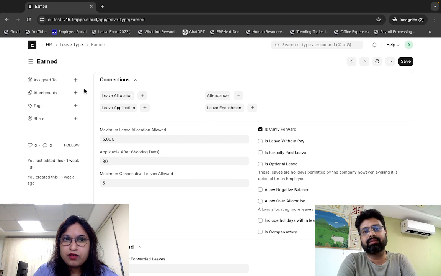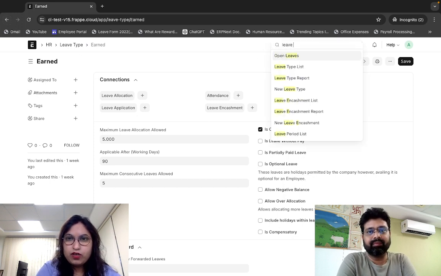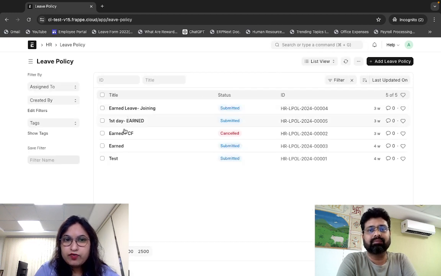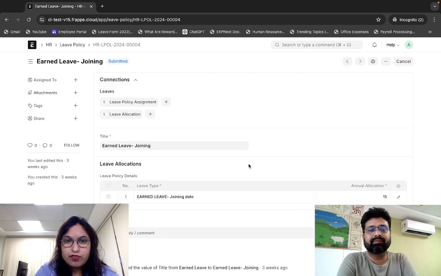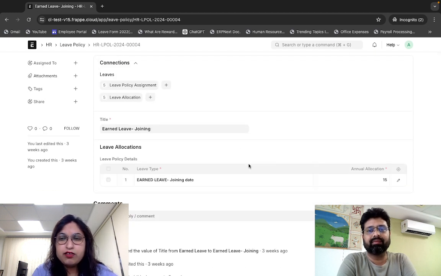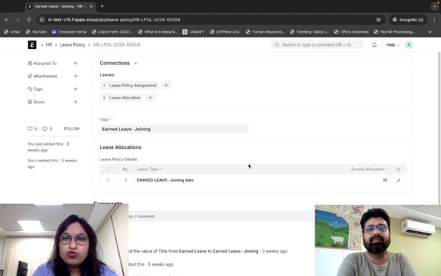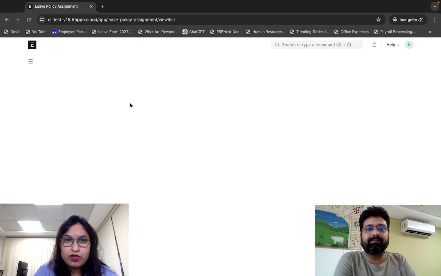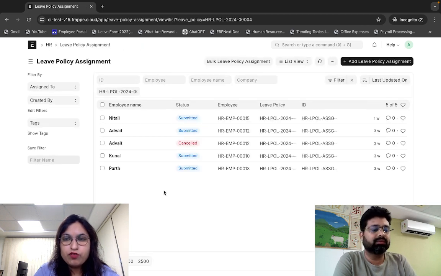Once this is done, we'll go to the leave policy. Here in the leave policy, we'll create a leave policy using the Earned Leave, which is already created. I have created this policy. Now you need to assign this leave policy to those new joinees who are under the probationary period. I have a few employees who are already under the probationary period. I have kept it from the 1st of April, as my financial year for leave starts on the 1st of April.